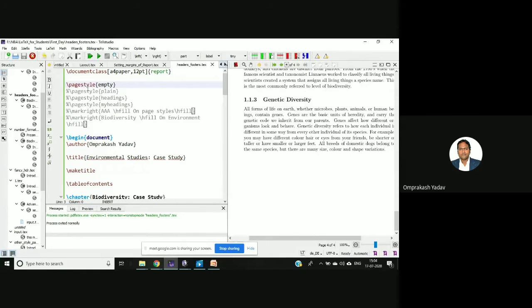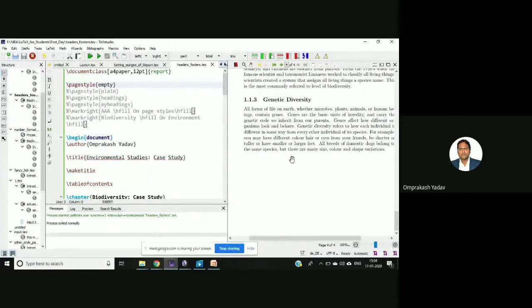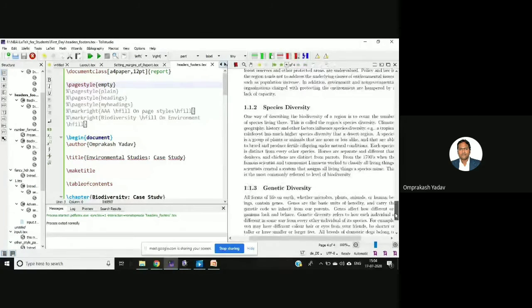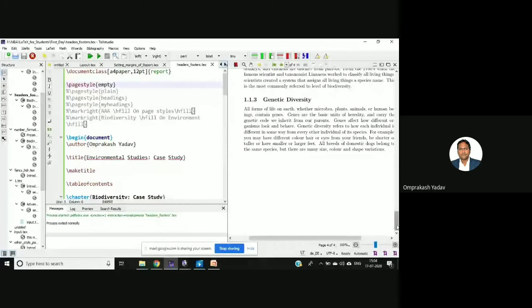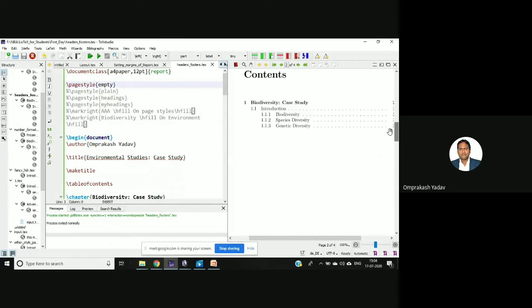So by default in page style, what is the criteria? If the page style is empty, then there will be no headers or footers, right? But this will not be applicable to the page where there is a chapter number, chapter number 1, for example. Otherwise, for the next page, you will see there is no footer, no header. Clear? Similarly, on the first page where the table of contents is there, it's not applicable to that page also. Now I'll just comment this.